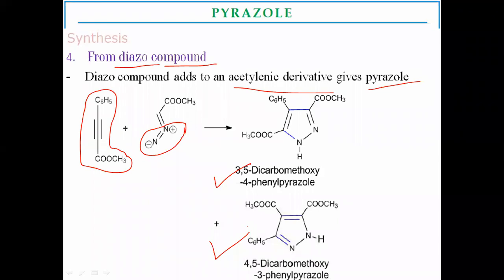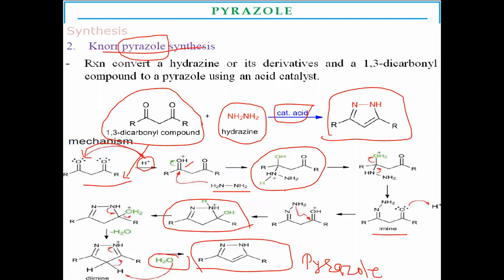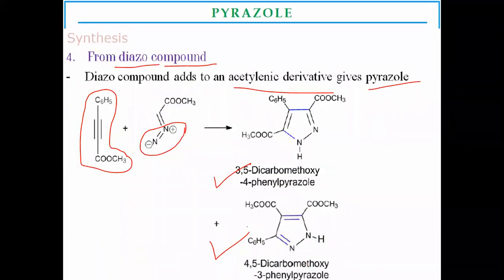These are some of the preparation reactions of pyrazoles. First is from pyrimidines, second is the Knorr pyrazole synthesis from 1,3-dicarbonyl compounds, third is from nitrile imines, and fourth is from diazo compounds. From diazo compounds, you can prepare substituted pyrazoles.